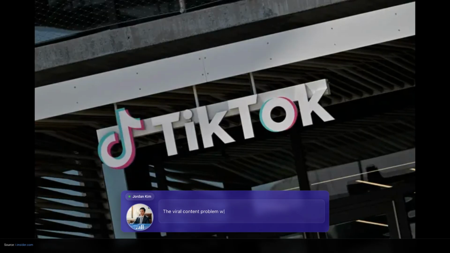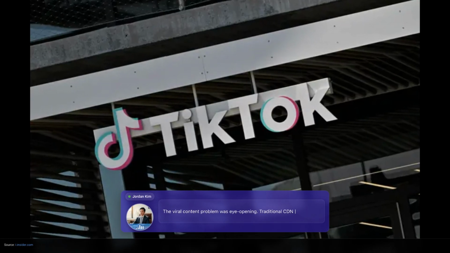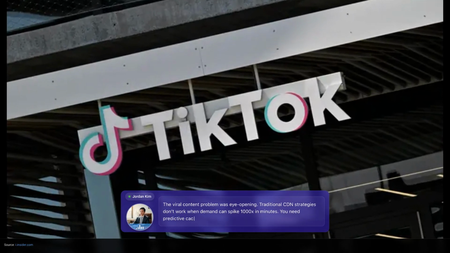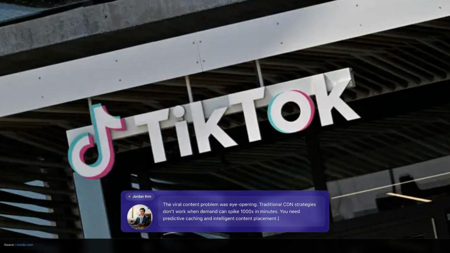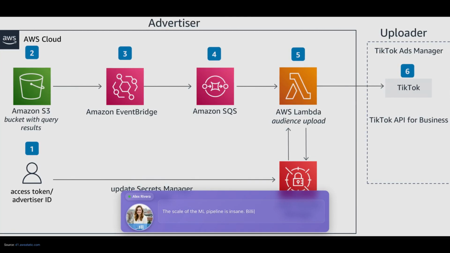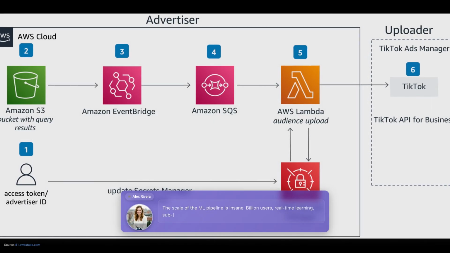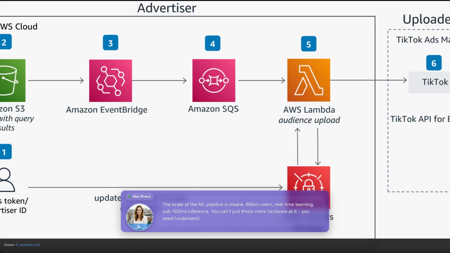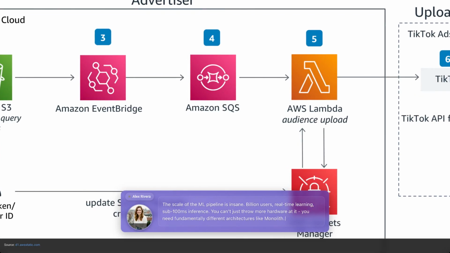The viral content problem was eye-opening. Traditional CDN strategies don't work when demand can spike 1000x in minutes. You need predictive caching and intelligent content placement. The scale of the ML pipeline is insane. Billion users, real-time learning, sub 100 milliseconds inference. You can't just throw more hardware at it, you need fundamentally different architectures like Monolith.